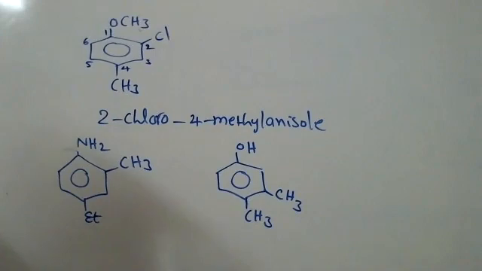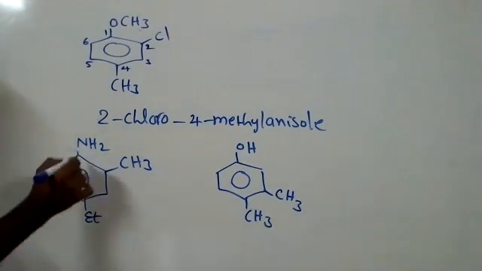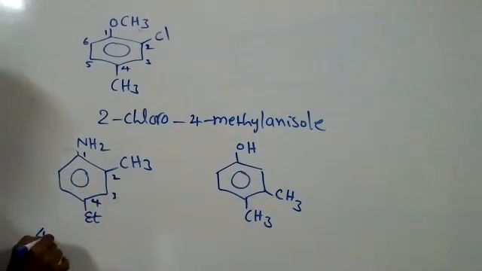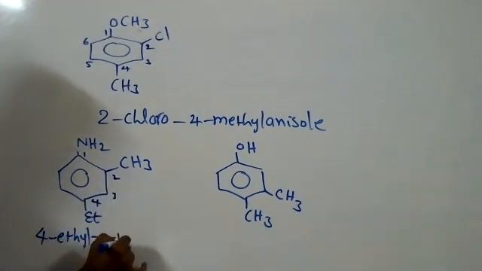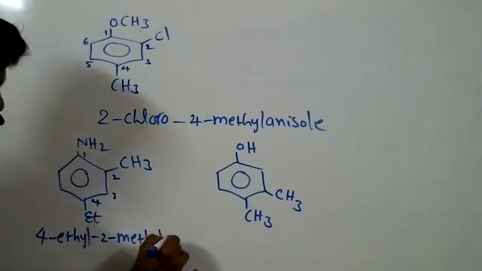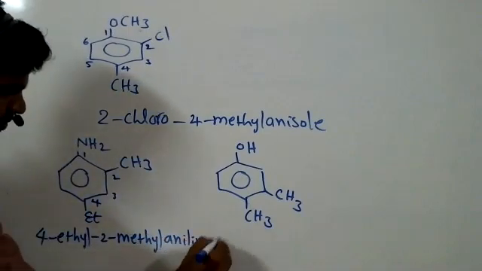Is the second one 4 ethyl 2 methyl aniline? Good. 1, 2, 3, 4. Here an ethyl group is there, C2H5, 4 ethyl, 2 methyl. Benzene with an NH2 group, the name is aniline. Try this also.